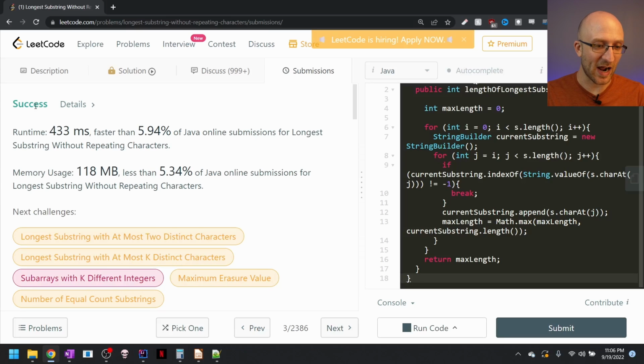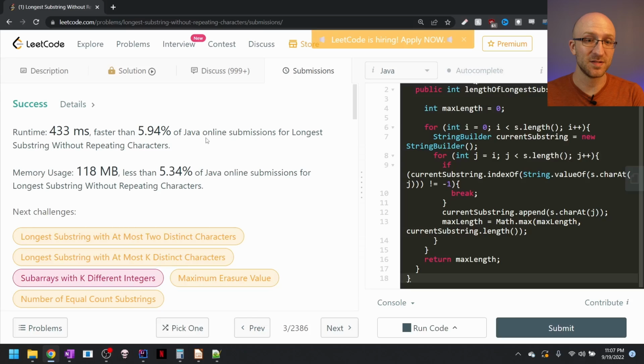All right, so we see that our program is successful. Awesome, right? Well, yes, but let's look at some of these facts here. So our runtime was 433 milliseconds, which says it's faster than 5.94% of all Java submissions for this problem. That's not great, right? That means that 94% of all Java submissions for this problem were faster, were more efficient than our solution.